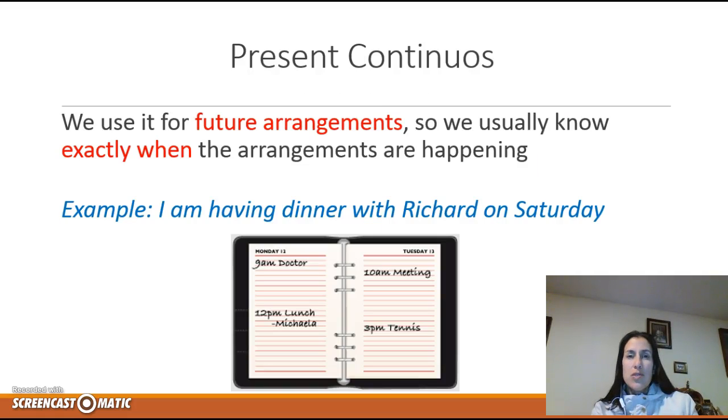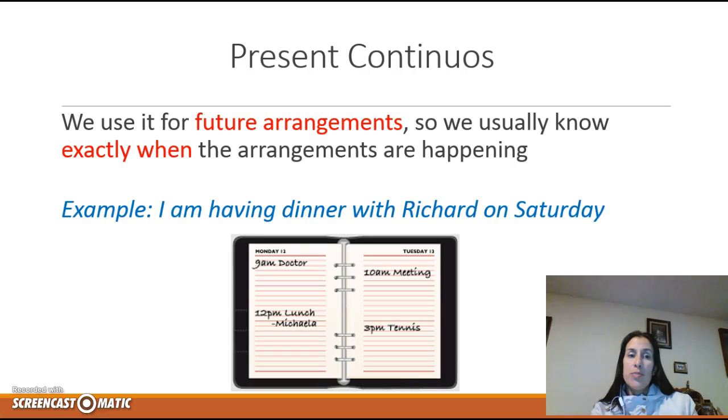The present continuous is hard to use in English when talking about the future, because in Spanish we don't use it in the same way. So the present continuous is for future arrangements. Imagine that you can write in your agenda, like this one, the things that you're going to do in certain or specific moments of the day.